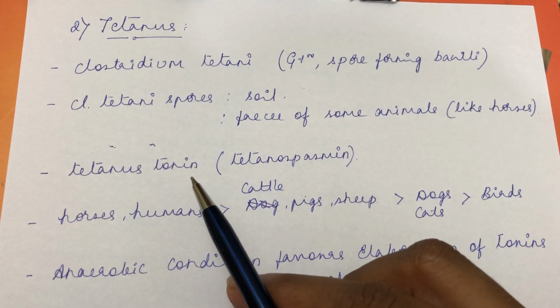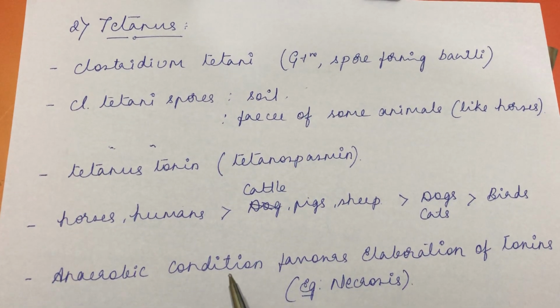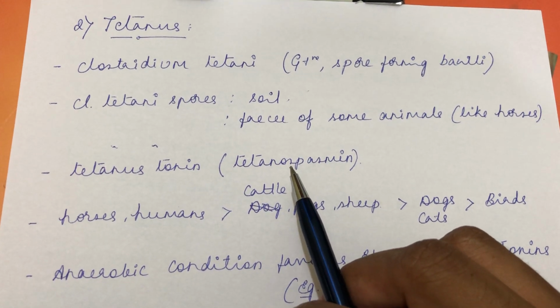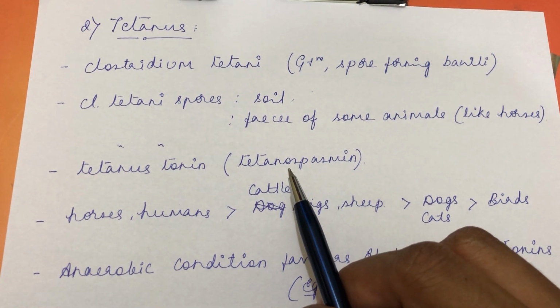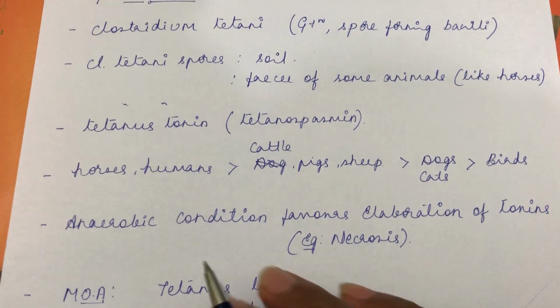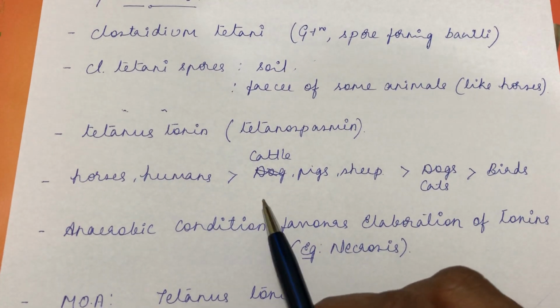Tetanus toxin is also called tetanospasmin, since it causes spasm and also produces tetany. So the animals which are more susceptible to tetanus are horses, and human beings are also more susceptible.